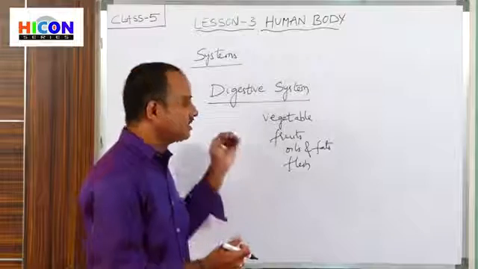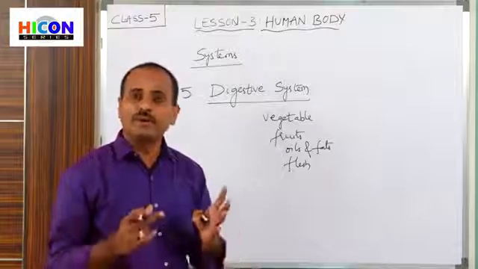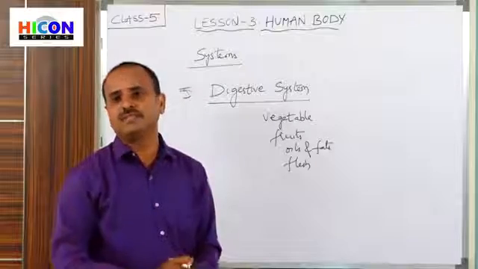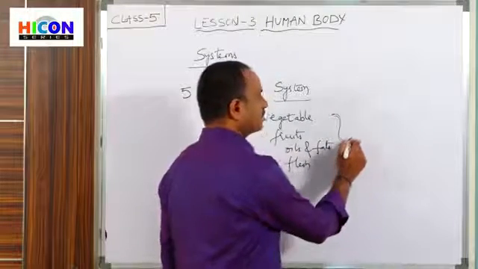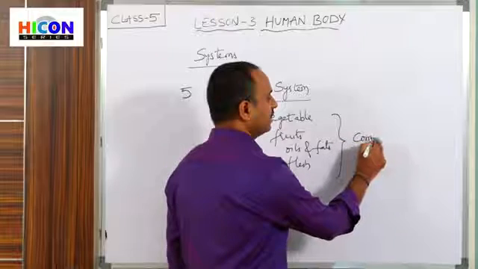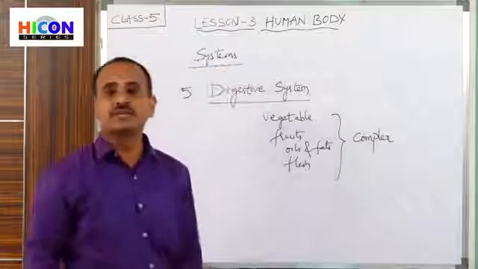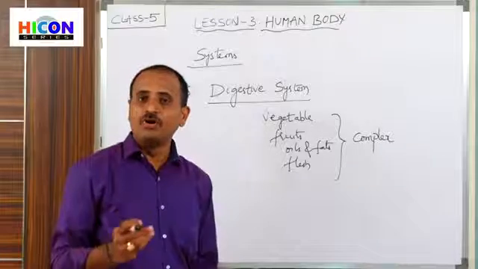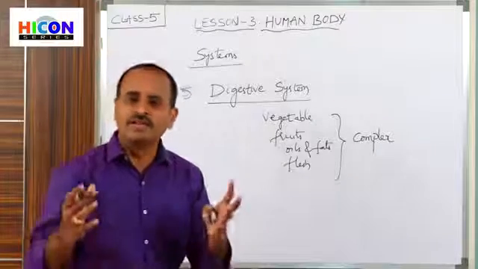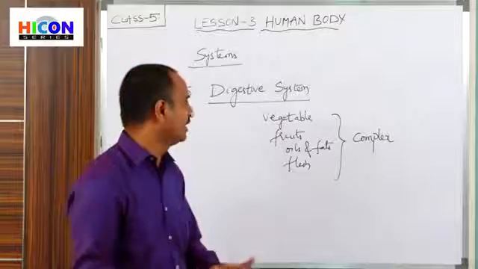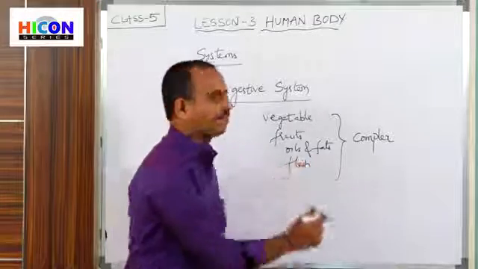All these food items are known as complex types of substances. That means all these food items are said to be in complex form. And our body does not absorb nutrients present in these food items if they are in complex form.